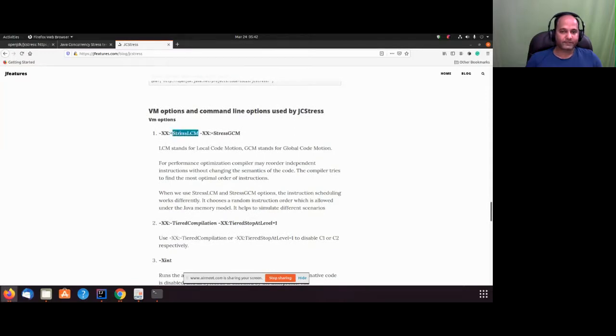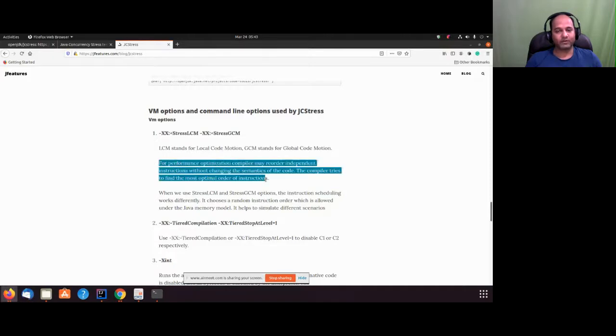Stress LCM and stress GCM are also JVM options. We instruct the JIT compiler to reorder all the instructions in all the ways it can, in all the ways that don't affect the Java memory model and where it is still correct code as per the Java memory model.